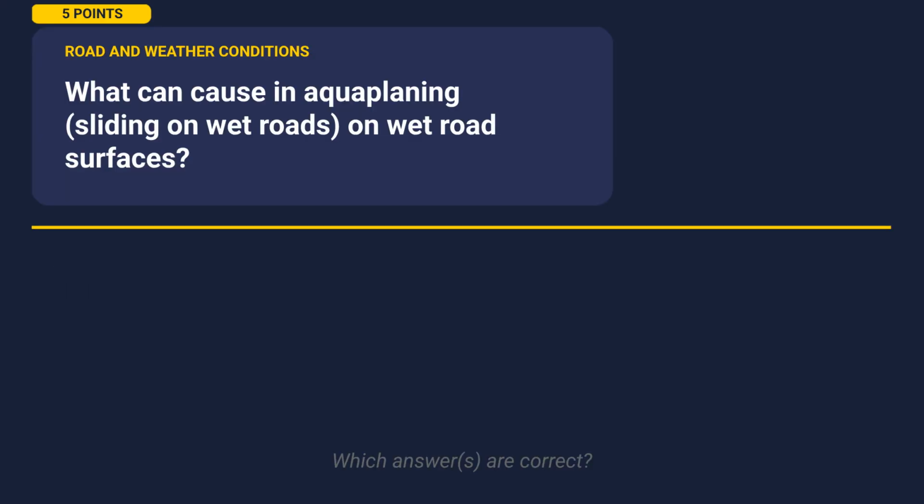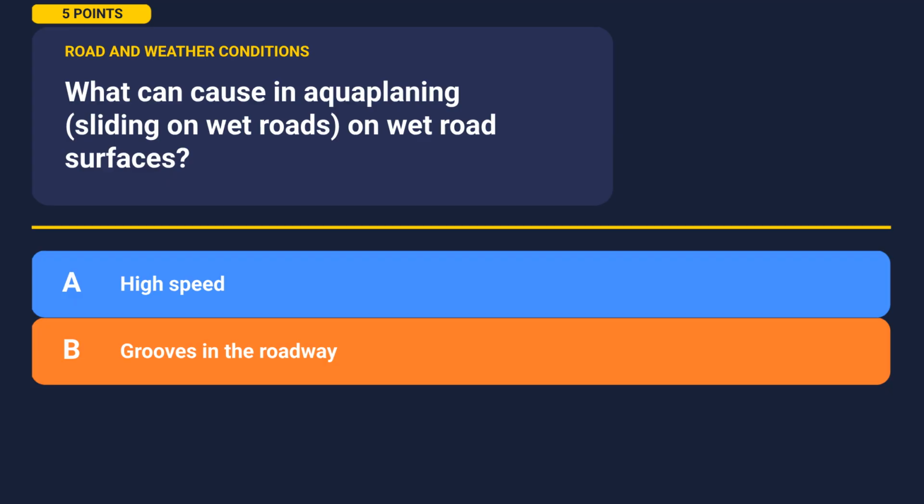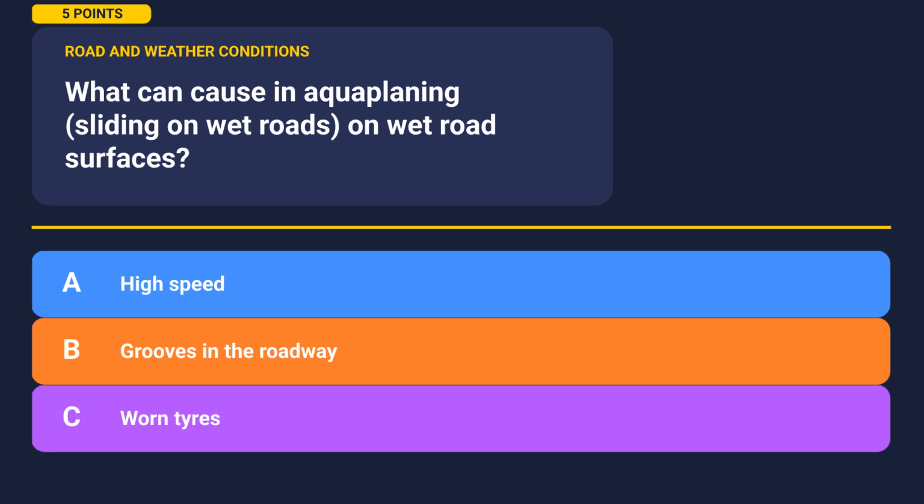Let's move on. What can cause aquaplaning, sliding on wet road surfaces? Take a moment to look at the options. Option A. High speed. Option B. Grooves in the roadway. Option C. Worn tires. Take your time, pause the video and think it through. Hit play when you're ready.